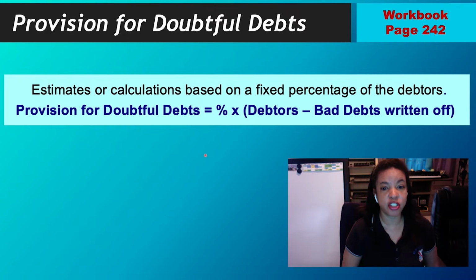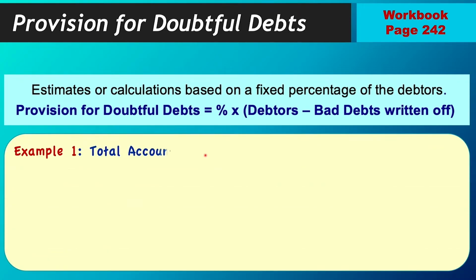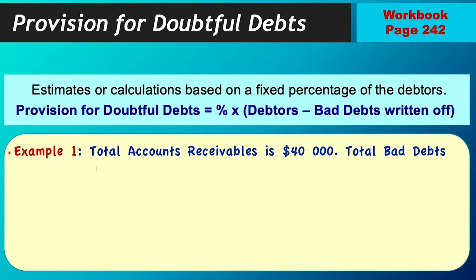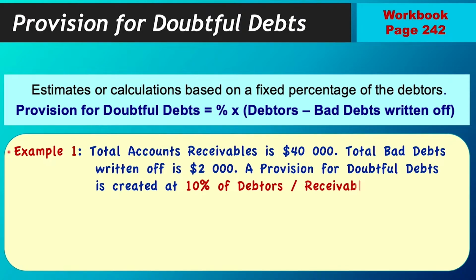So once again, there is your formula: percentage by receivables minus any bad debts that have been written off and have not been taken out of your debtors figure as yet. So we will start with an example, and we have our example 1. The total accounts receivables is $40,000. Total bad debts written off is $2,000. A provision for doubtful debts is created at 10%.